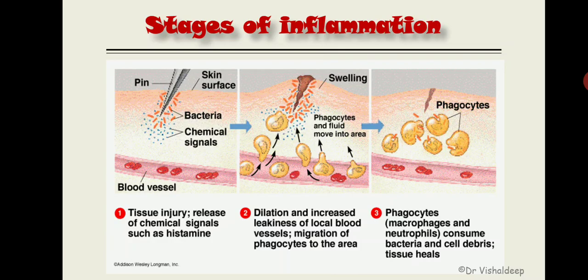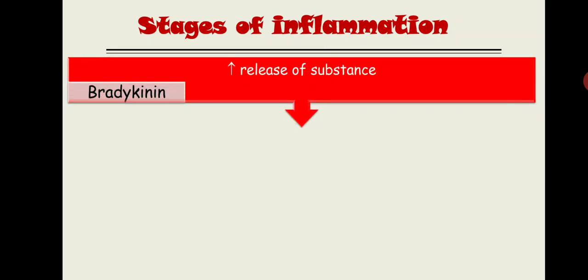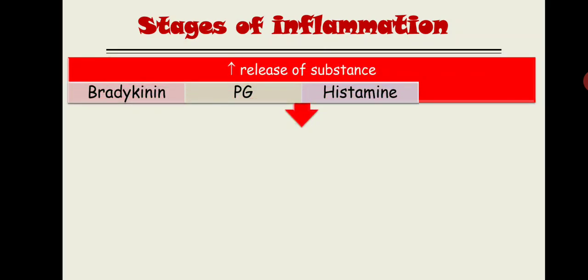Now let's enumerate the stages. The first stage is the release of inflammatory substances. Those substances are bradykinin, prostaglandin, histamine and leukotrienes.